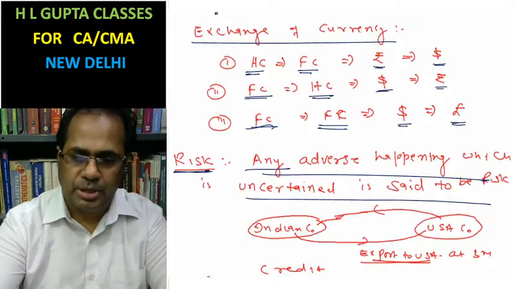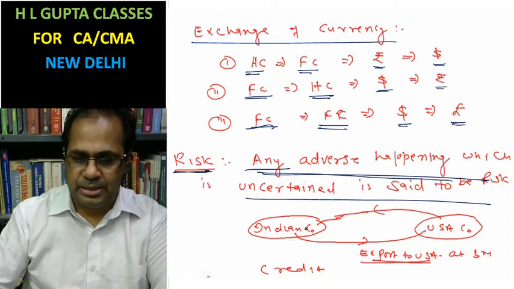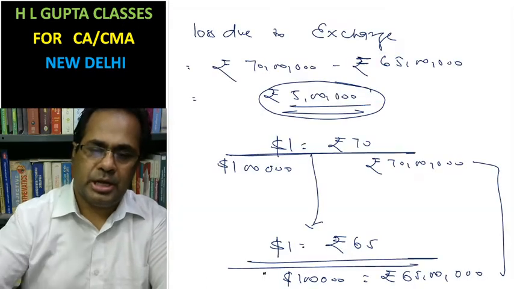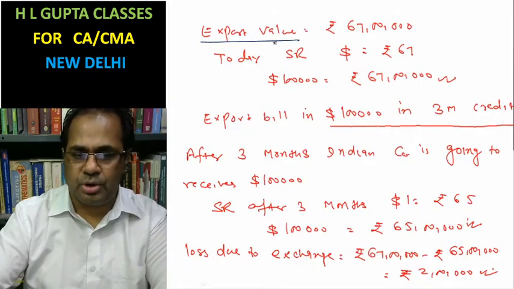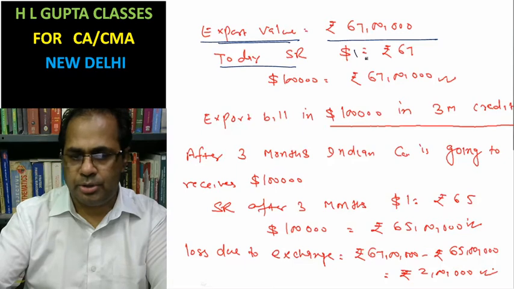One more example I am going to give. An Indian company exports to a USA company at 3 months credit. The export value at the present spot rate is $1 equal to this, and 1 lakh dollars equal to this.